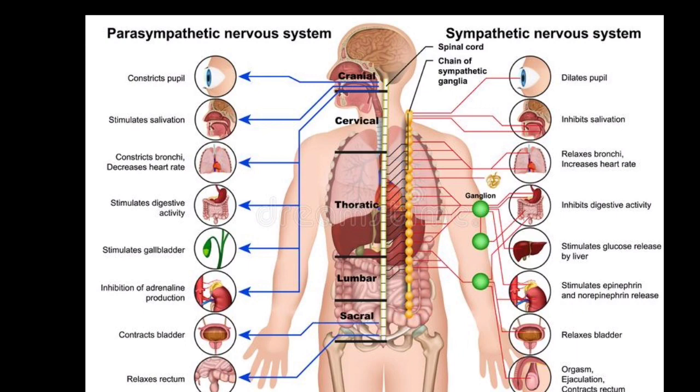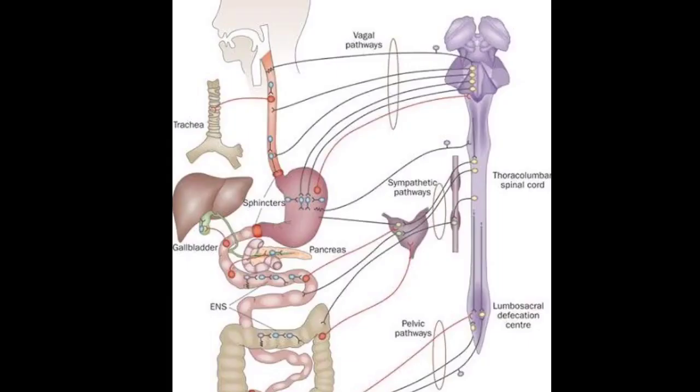In the human body, after two decades of research, scientists found that there is also another nervous system, which is called the enteric nervous system. It is not controlled by the brain or spinal cord. We know about the CNS, the central nervous system, brain and spinal cord. The second one is the PNS, the peripheral nervous system, which is also called the ANS, the autonomous nervous system, and contains only the spinal cord. The third one, found after two decades of research, is not controlled by the brain or spinal cord.